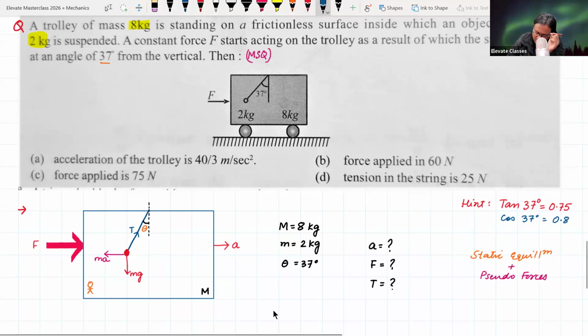Since it experiences tension, it experiences a force of T cos theta in the vertically upward direction and T sin theta in the horizontally right direction.